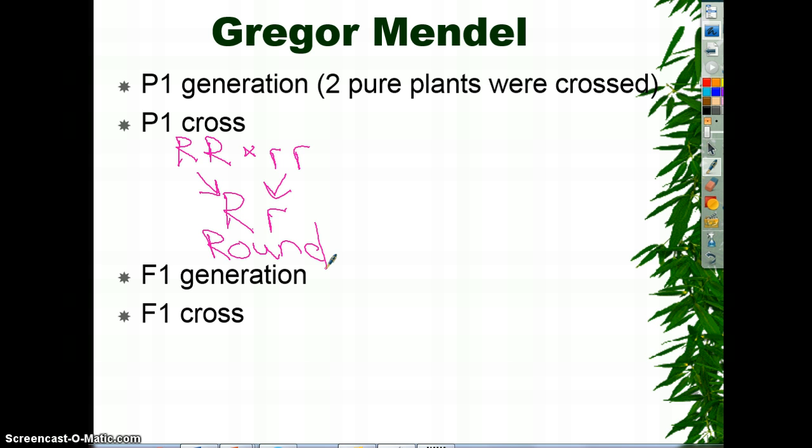Then for his F1 generation, his first set of children, he crossed them with themselves. He did what was known as a F1 cross. Big R, little r, crossed with big R, little r. So he took what was called a heterozygous round, crossed with a heterozygous round. They're not pure anymore. They're not pure. So that's known as heterozygous.